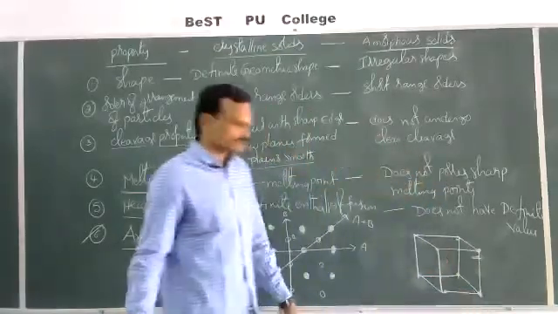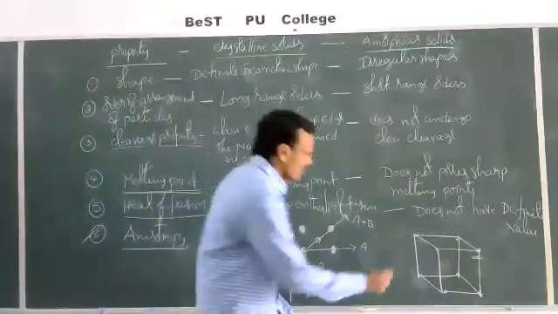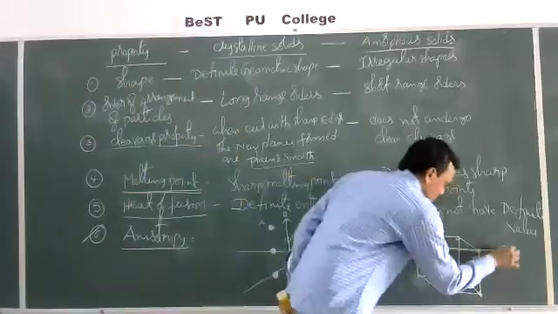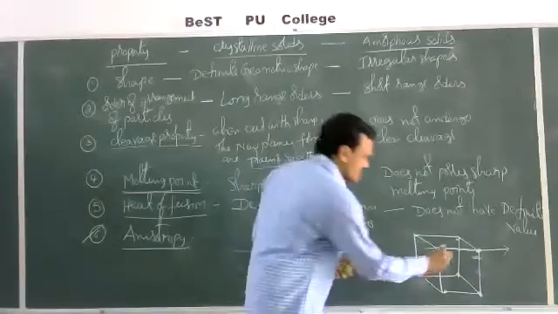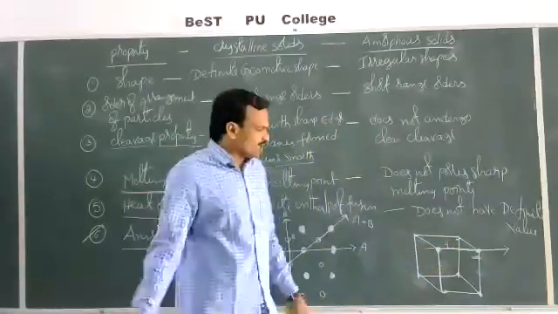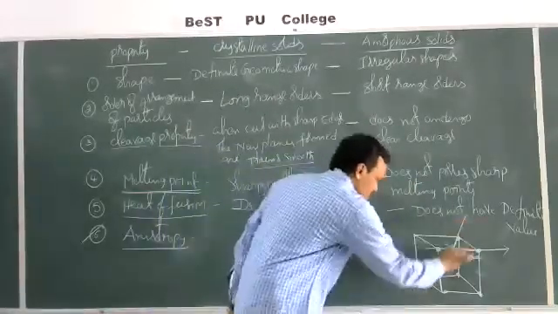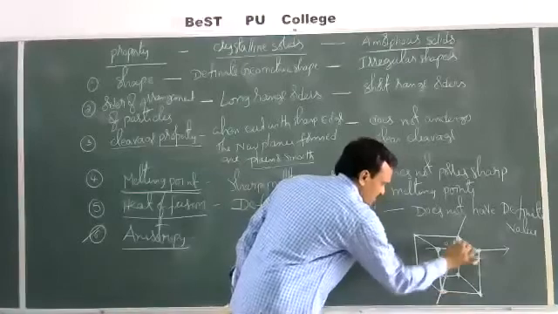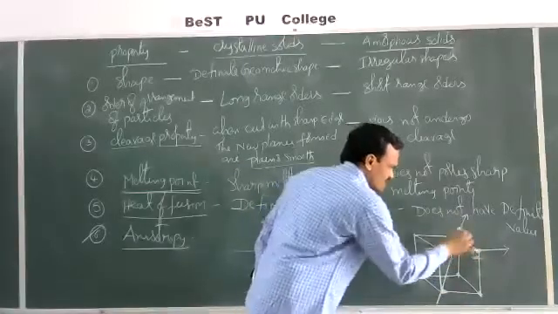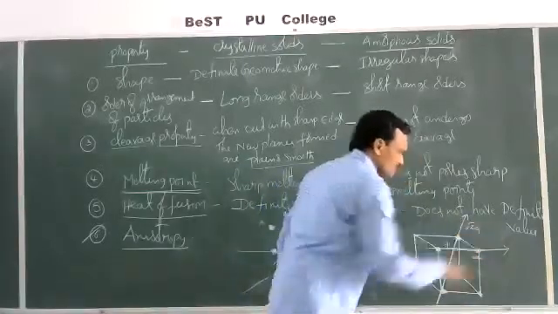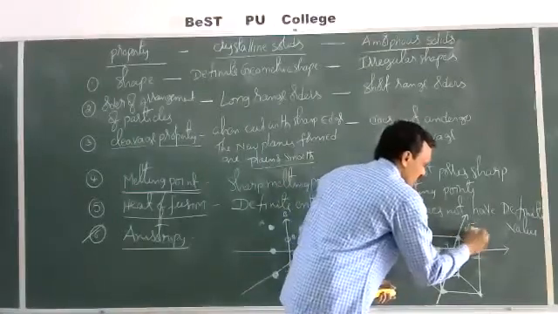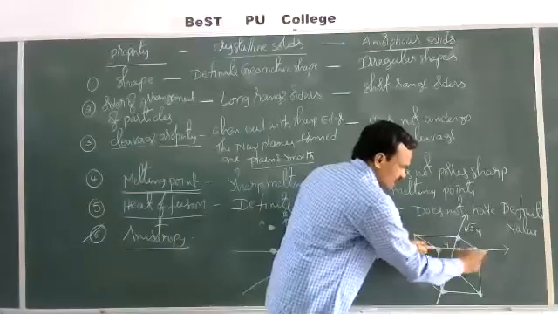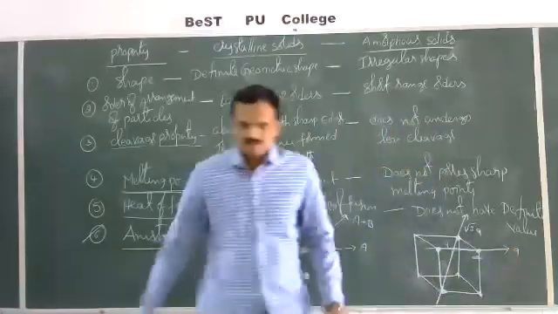Now, if I measure the property in this direction, from this point to this point, let us assume the distance is A. If I measure the same property in this direction, from this point to this point, the distance will be root 2A. Sorry, root 3A. The distance between the two particles is root 3A. Here the distance between the two particles is A.